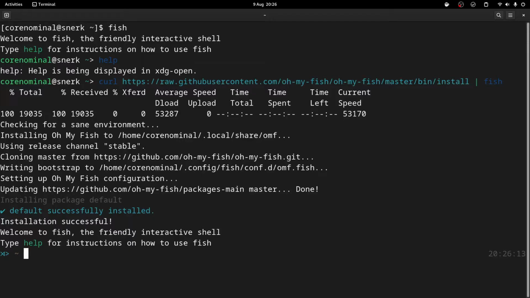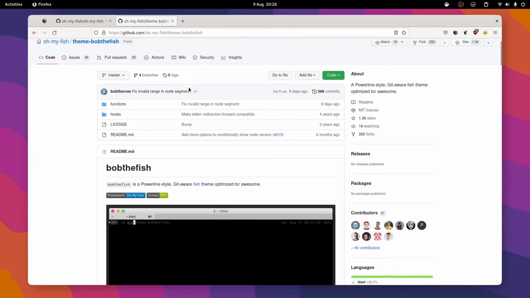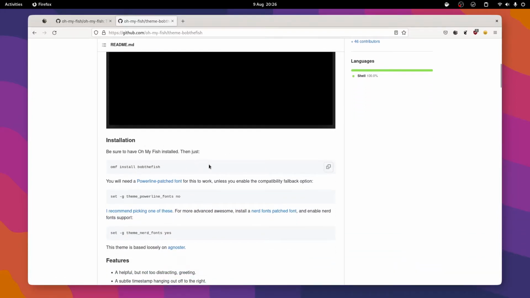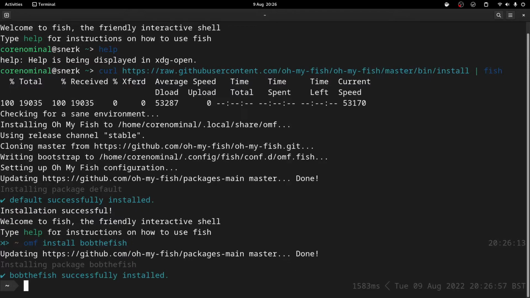So the next thing I want to do is install my theme, which is Bob the Fish. I love the name of this theme. It also looks pretty nice. It's a Git-aware fish theme. It uses that Powerline font, which I installed earlier. To install this, just type in omf install bobthefish. So go back to my terminal, omf install bobthefish, and that's installed. So we can see the prompt's changed again.